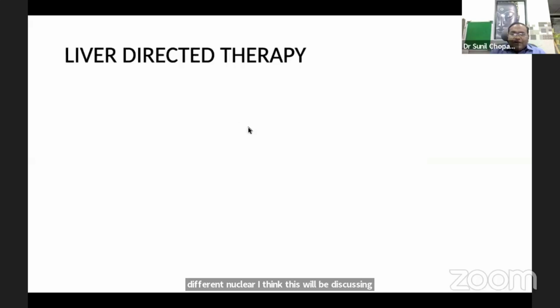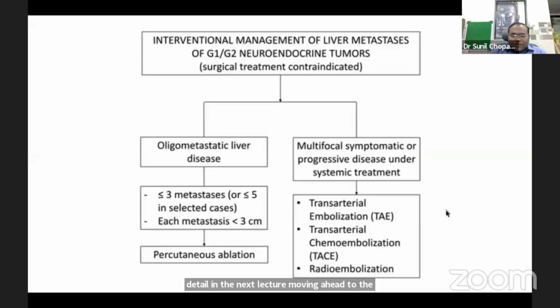Moving ahead to the liver-directed therapies. In patients with liver predominant disease, we can use liver-directed therapy. If it's oligometastatic liver disease, with fewer than 3 metastases, or fewer than 5 in selected cases, measuring less than 3 centimeters, percutaneous ablation can be used. For multifocal symptomatic or progressive disease under systemic treatment, transarterial embolization, transarterial chemoembolization, or radioembolization